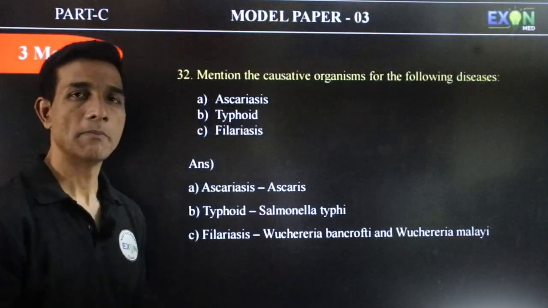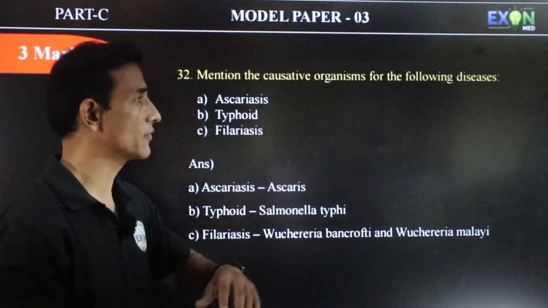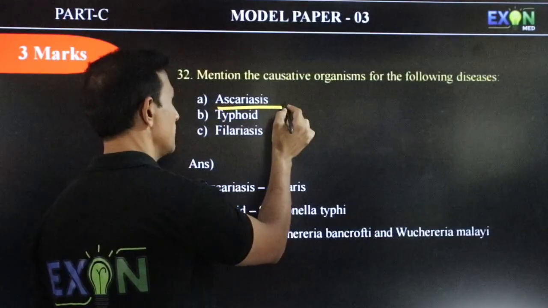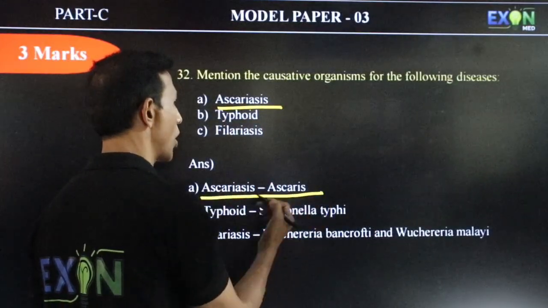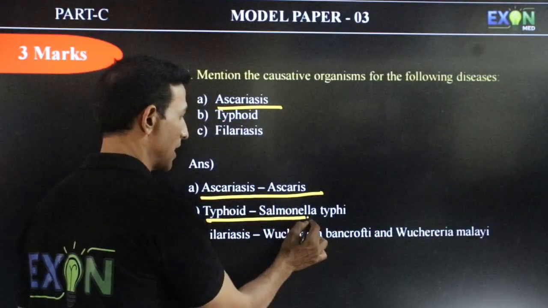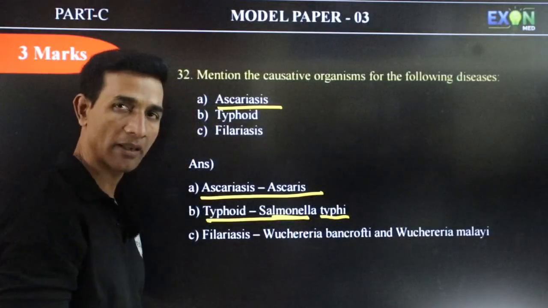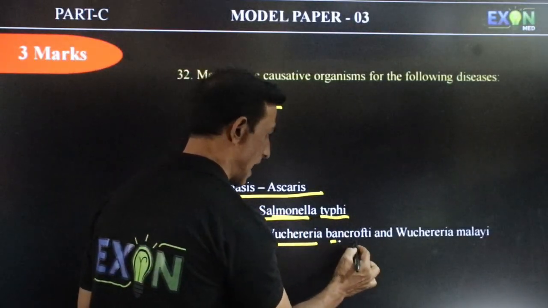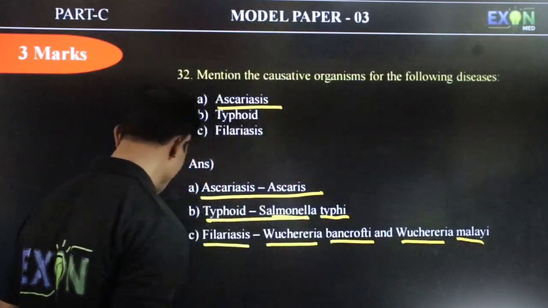Okay, next question. Mention the causative organisms for the following diseases. Ascariasis is caused by Ascaris lumbricoides. Typhoid is caused by Salmonella typhi. Filariasis is caused by Wuchereria bancrofti or Wuchereria malayi.